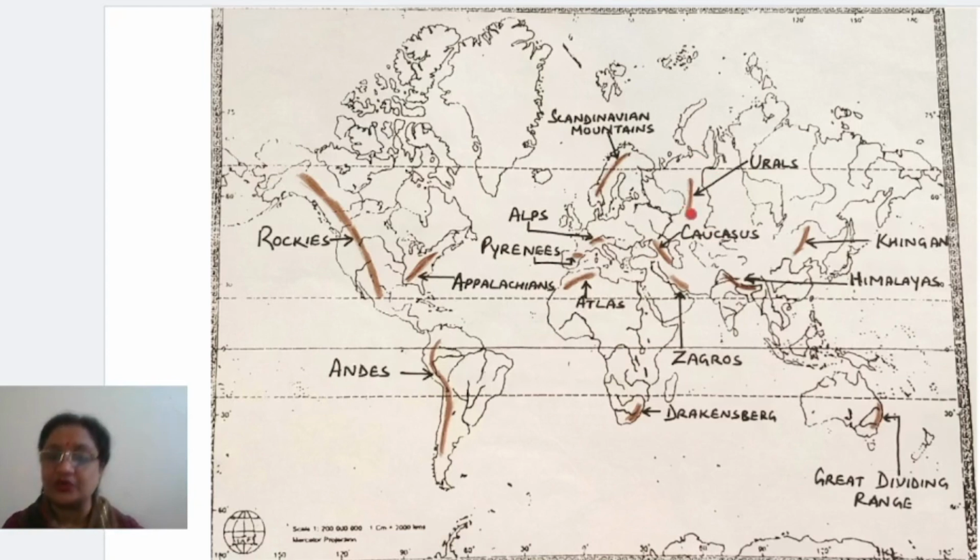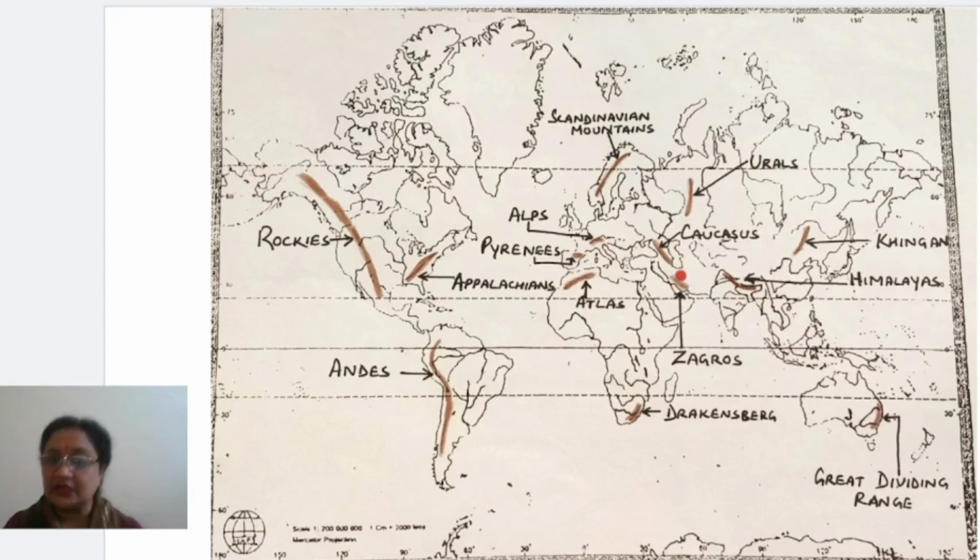It extends north-south, right? And this is forming a natural boundary between Asia and Europe, and it is called Ural mountain. Okay, these are Urals. Clear? One more mountain is there in the south of Caspian Sea.